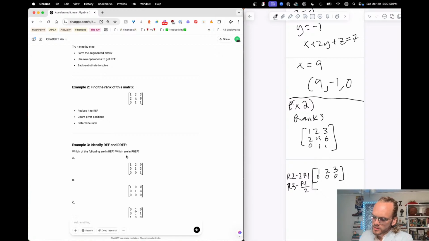How can I do this? I want to keep that as 0. Just as an example, if I did R3 minus 1/2 R1, I would get negative 1/2, 0, and then negative 1/2, which is not good. All right, well, let's look at this.